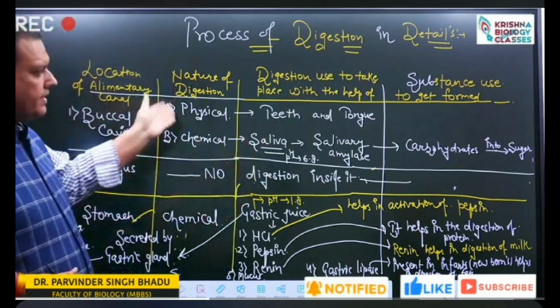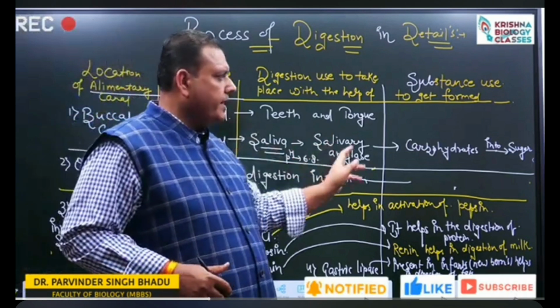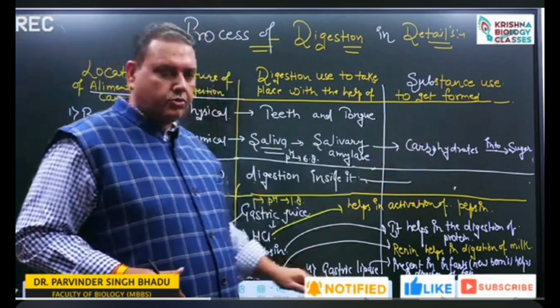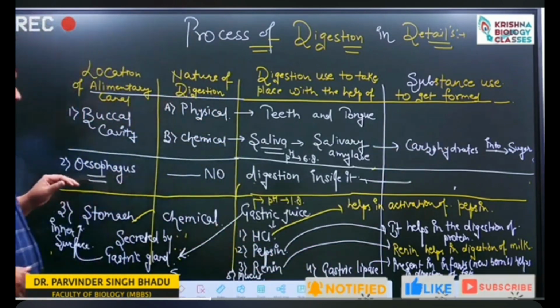In the buccal cavity, saliva contains salivary amylase which converts carbohydrate into sugar. There is no specific digestion inside the esophagus.